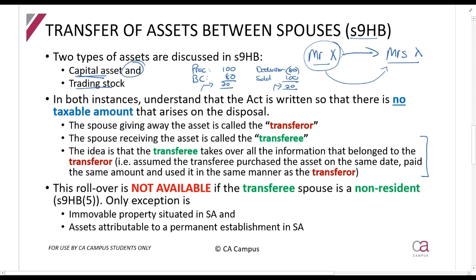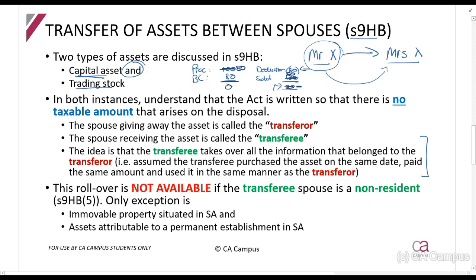And it's written in such a way that you can actually just write that it's transferred, but it's written so that if the base cost is 80 rands, then it will say assume that the proceeds is also 80 rands, so it's null. And it'll say if it was trading stock and the deduction was 80 rands, assume that it was sold for 80 rands, so it's null. That's basically what this section does.